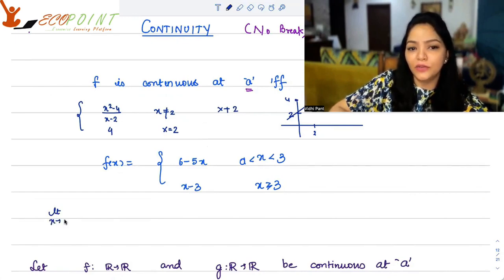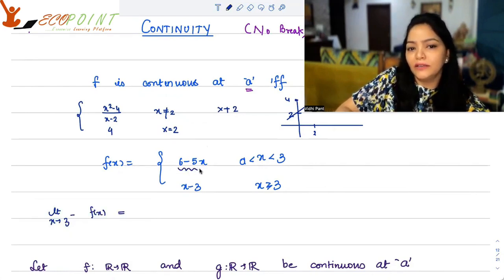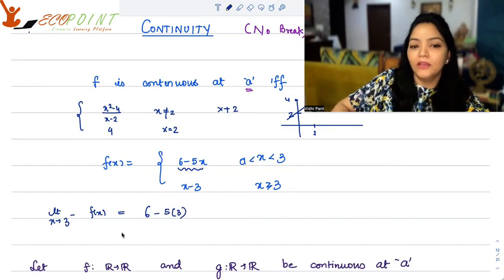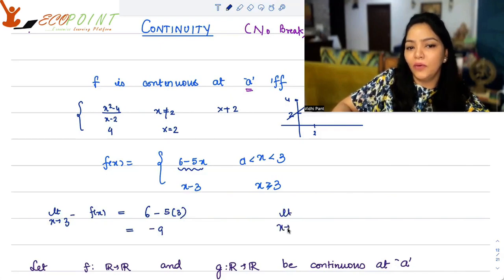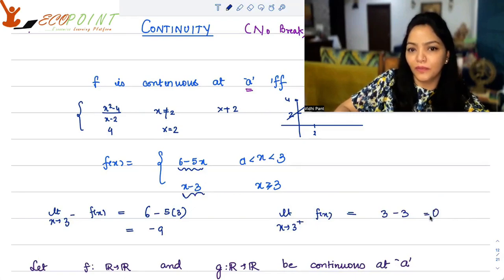As x tends to 3 minus, that is on the left, the function will take this form, that is 6 minus 5 into 3. So this will give you minus 9. On the right side of 3, the function will take this form. So it's going to be 3 minus 3, 0.